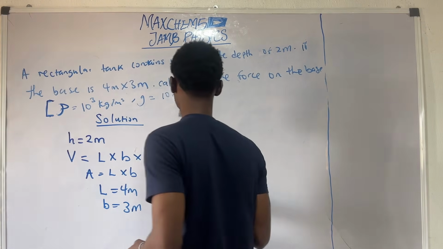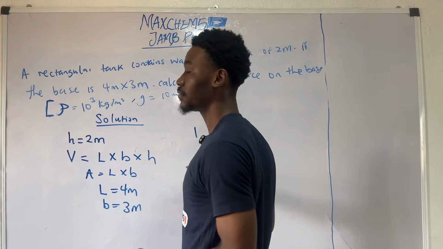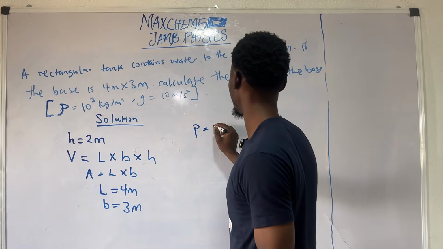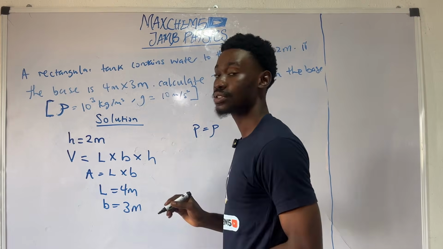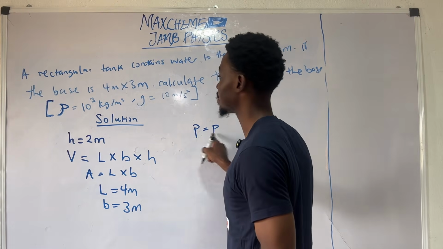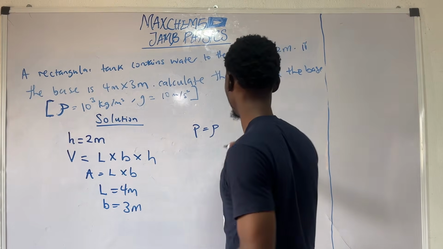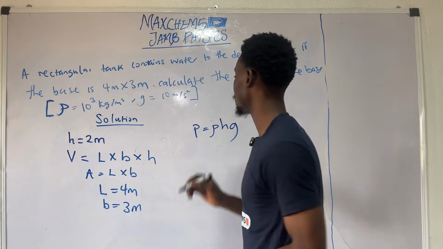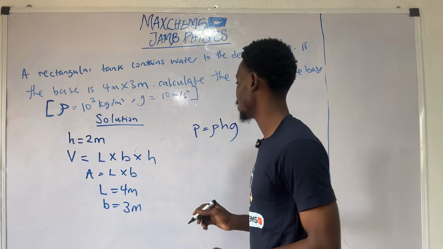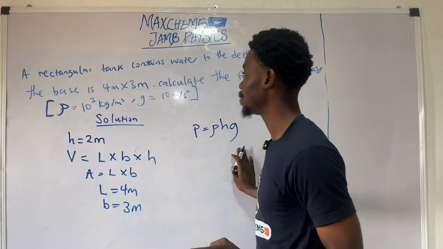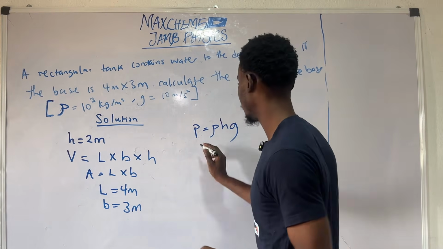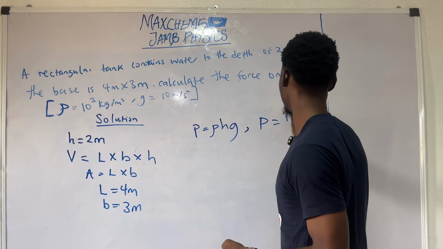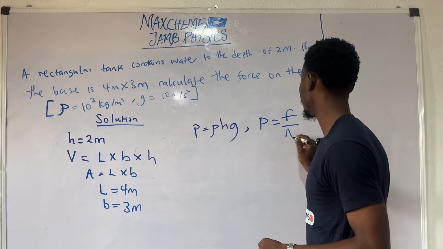Recalling from our previous video that the formula for pressure is, for this case, the density of water multiplied by the height multiplied by the acceleration due to gravity. So this is the formula for fluids. But for solids, P is given as force per unit area.